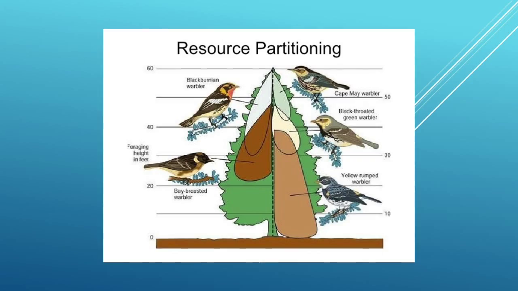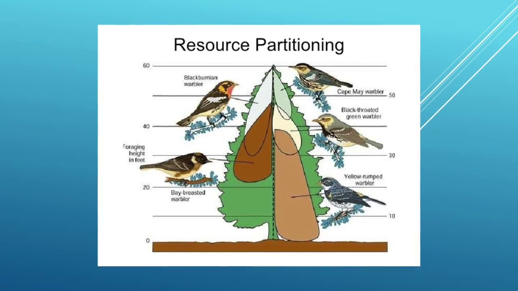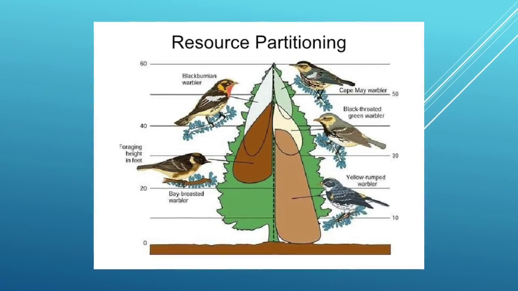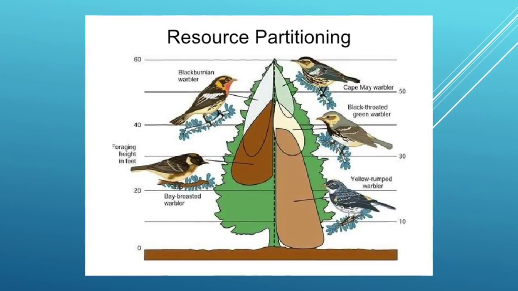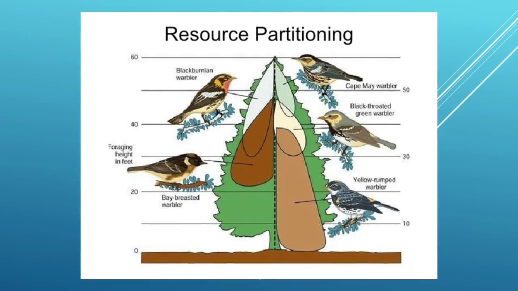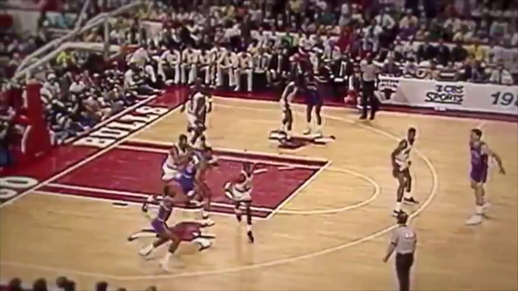However, there is no evolution involved in resource partitioning. Species simply learn to share resources such as food and shelter. Extremely similar species of birds who naturally prefer to build nests in a certain type of tree will learn to build nests in different parts of the same tree in order to not have niche overlap.